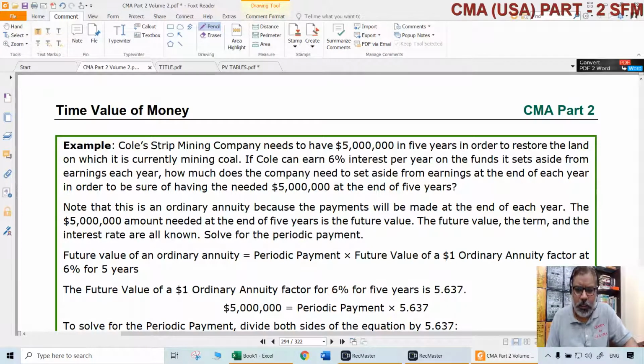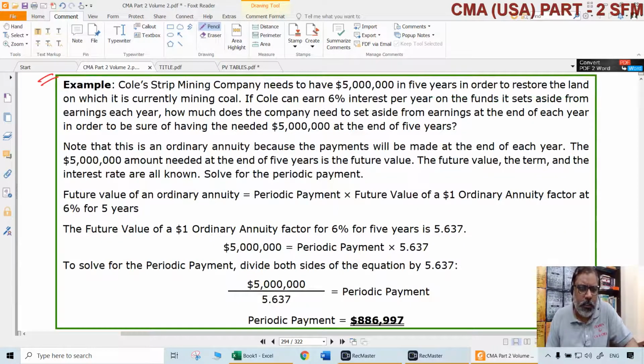Now let us look at another example where the application of these things can be there. Look at this example. Coal's strip mining company needs to have $5 million in 5 years in order to restore the land on which it is currently mining coal. It can earn 6% interest per year on the funds it sets aside from earnings each year. This is like a sinking fund, sometimes it is called, where you create a fund separately and deposit or invest some same amount each year periodically, so that you get a lump sum amount after a certain period.